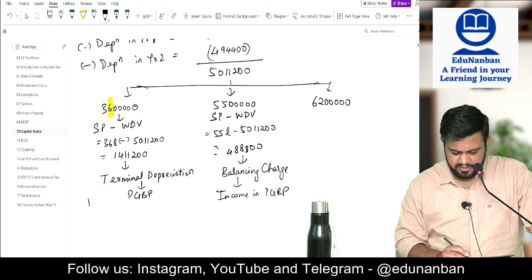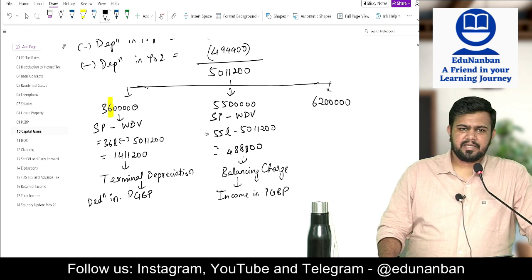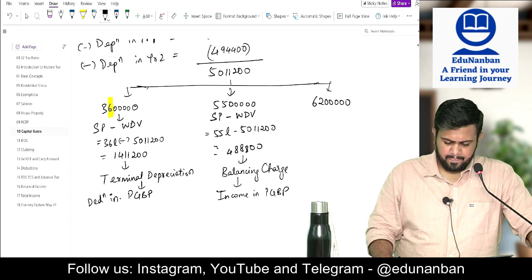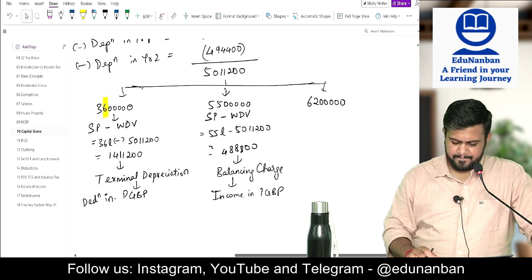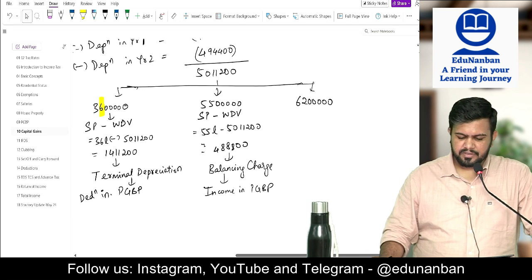First one is deduction in PGBP. Second one is income in PGBP.